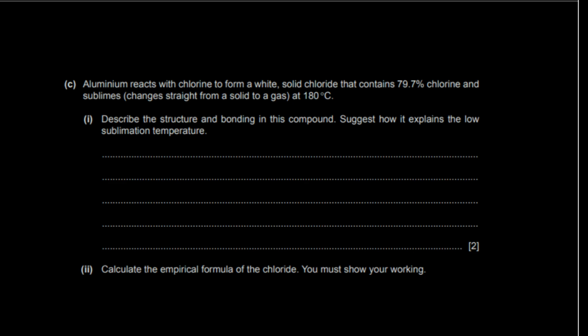sublimes, which is changes state from solid to a gas without involving the liquid phase at 180 degrees Celsius. Now, the sublimation temperature is so low that you understand that it must be a simple covalent molecule. And you know that aluminum chloride normally exists in the form of Al2Cl6 because that's the most stable version for it, and it's a solid, right? It is in fact a white crystalline solid, right? So now it says describe the structure and bonding of this compound and suggest how it explains low sublimation temperature.